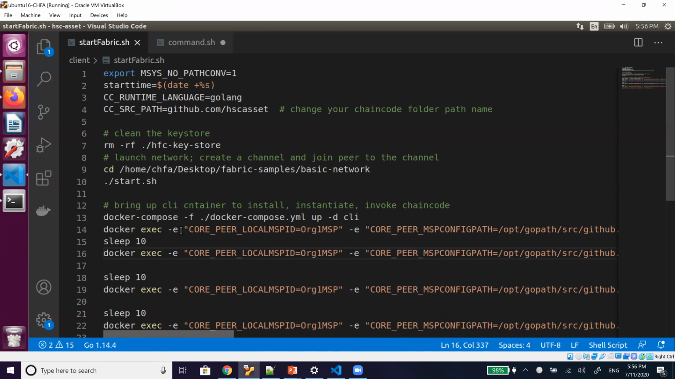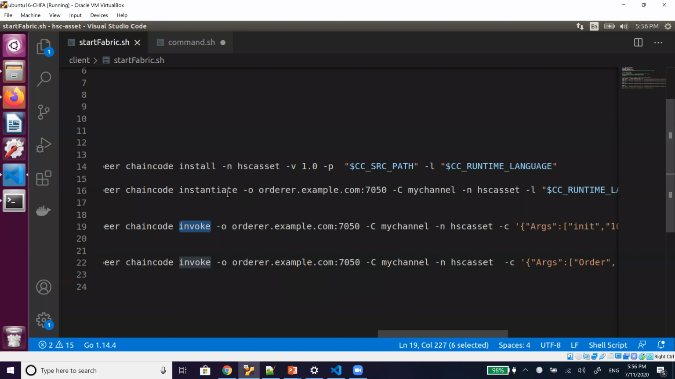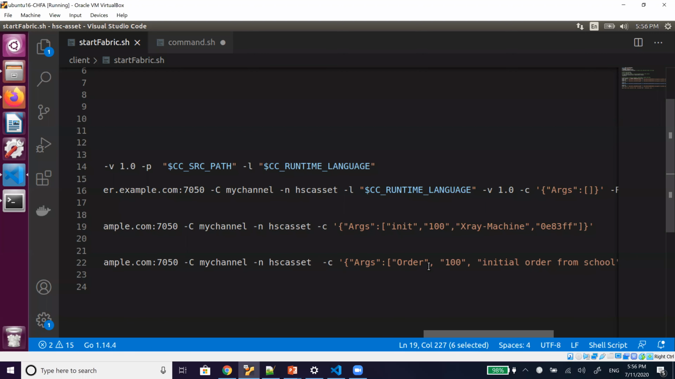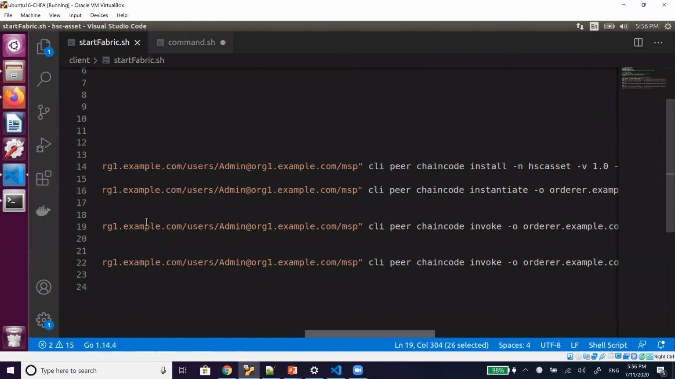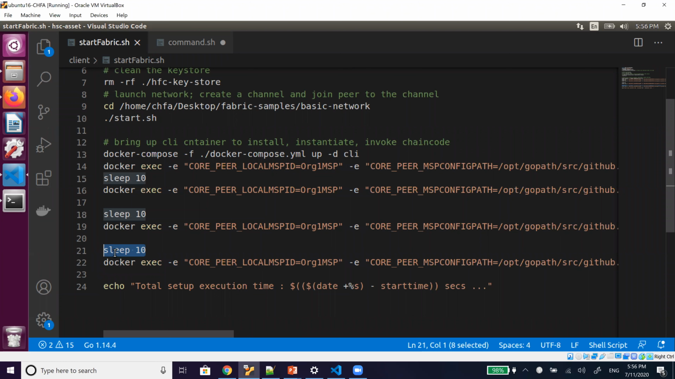In the next step, if we want to invoke the functions, we can invoke them in the same way. Here, instead of instantiate, we will give invoke, and the parameters are almost the same. We will provide the function name and the number of arguments. It will invoke it, and again, sometimes it takes time, so I always have a sleep. You can have 5 seconds, 10 seconds, whatever you want. It depends upon your network size.